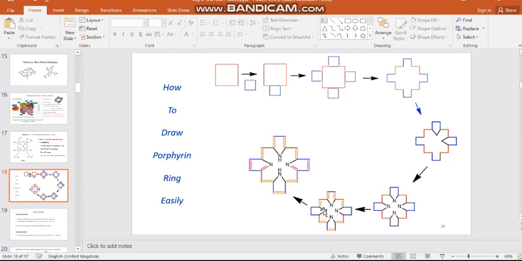So here also what we have to do, we have to make it sp2 hybridized nitrogen. So two nitrogens should contain a double bond, and we have to put another double bond at the peripheral carbons on both sides, left and right hand side. Finally we have to satisfy the valency of the nitrogen. Here if you are seeing the pink colored ones are double bonds which are connected to the nitrogen, and that nitrogen is known as an sp2 nitrogen, whereas the remaining two nitrogens which are present in the top and bottom position are both sp3 nitrogens. So we have to put 2 NH groups, NH. That's it. This is the way we have to draw the porphyrin ring structure.